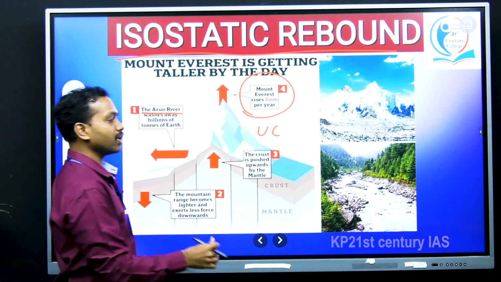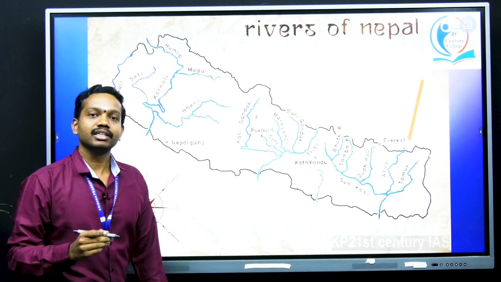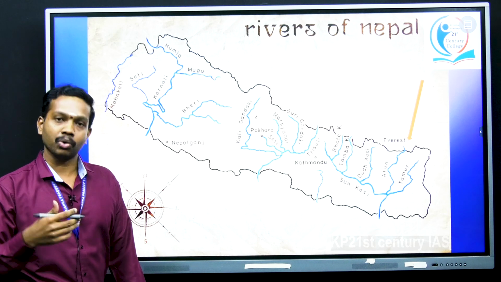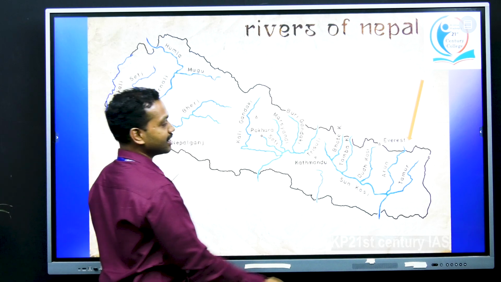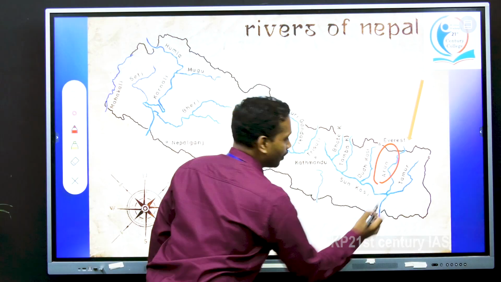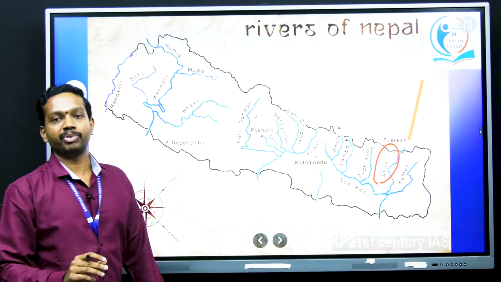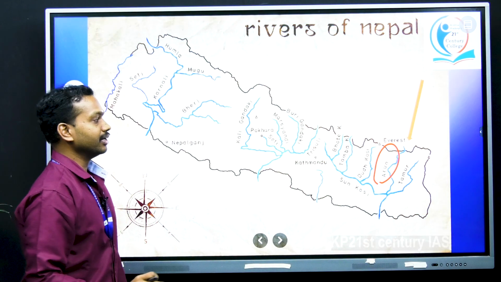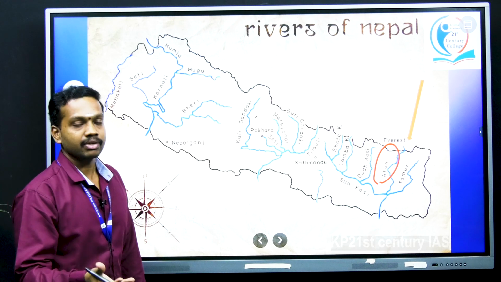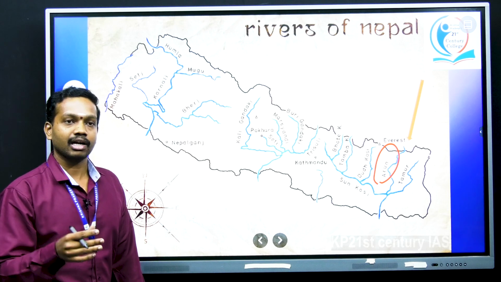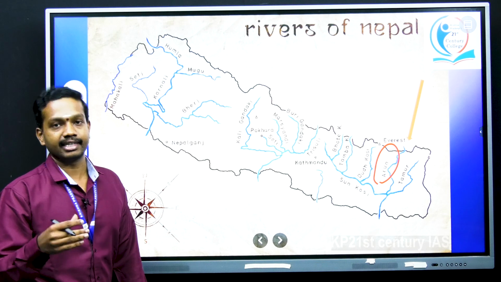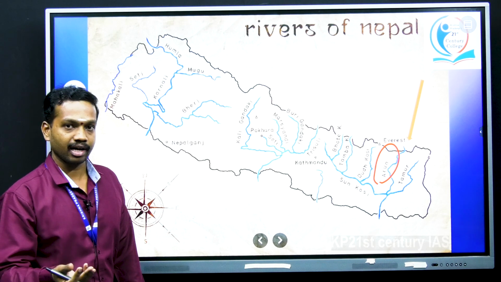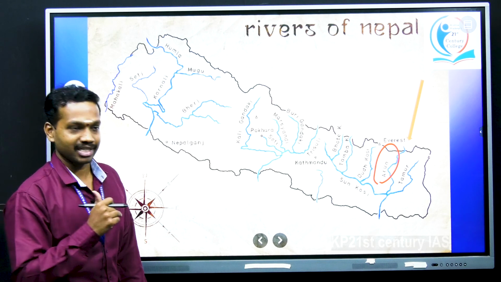Before this, I want to ask a simple question. What is the largest tributary of Kosi river? Without any doubt, we can simply say the answer is Arun river. Arun river is the largest tributary of Kosi river. Please mention in the comments what is the river that is regarded as sorrow of Bihar, and what is the river that is regarded as sorrow of West Bengal. Mention your answer in the comments.